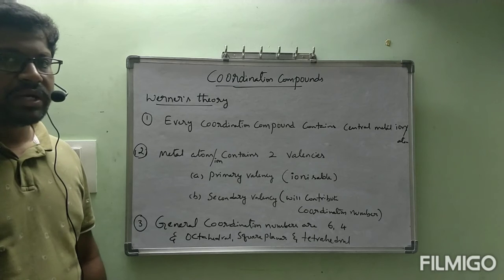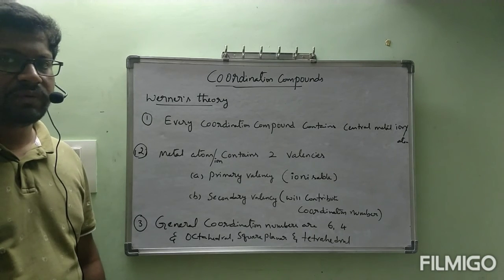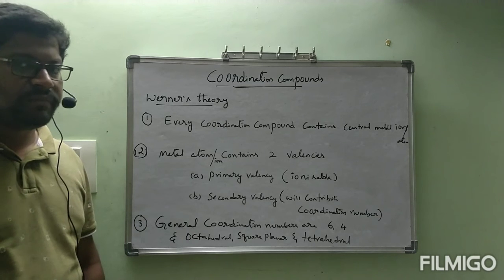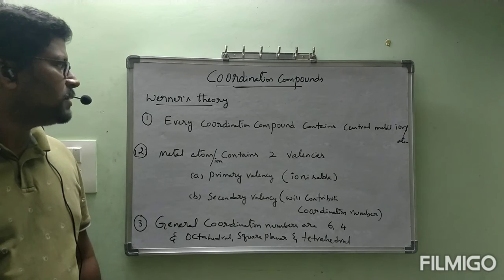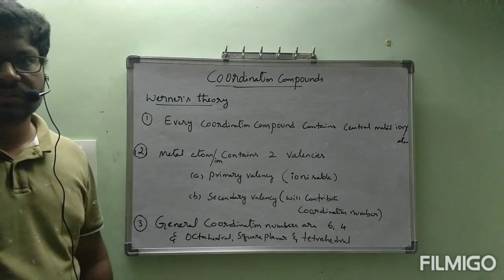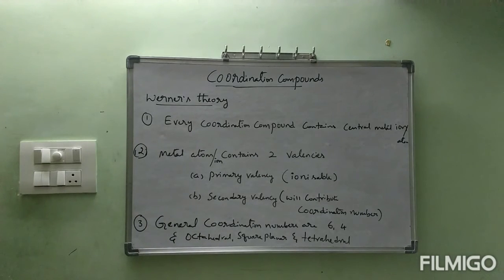Are you clear? What is a 1:2 ratio electrolyte? What is a 1:1 electrolyte? All these things we have seen previously. This is the introduction part, and up to Werner's theory we have seen. Are you clear? Once write the points clearly, all of you.